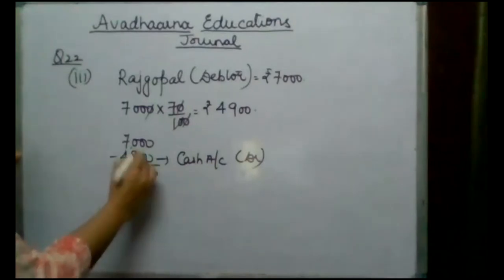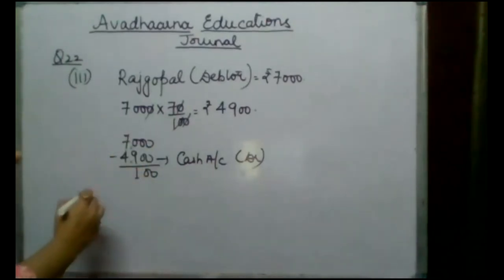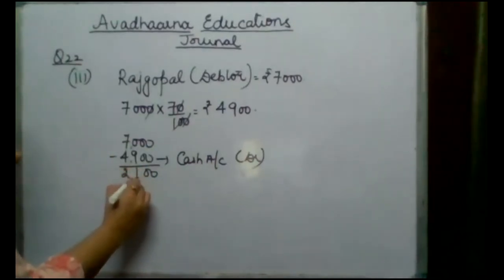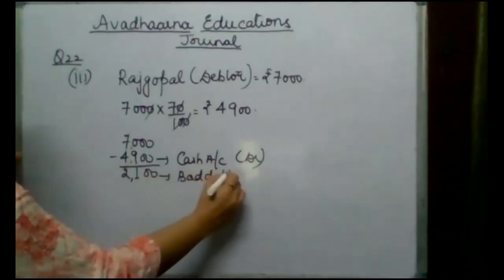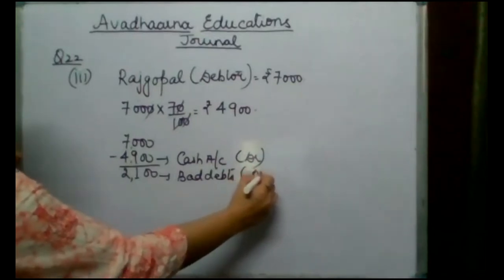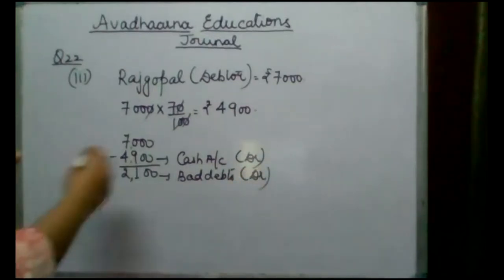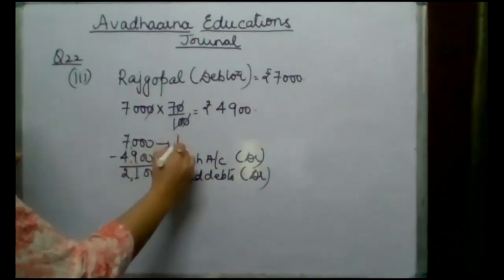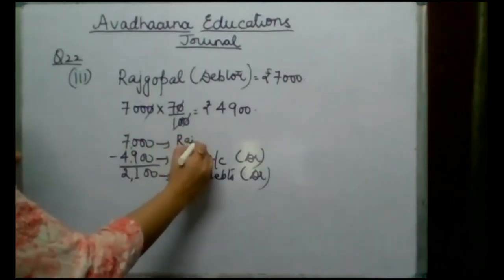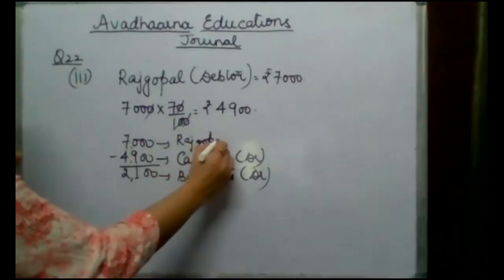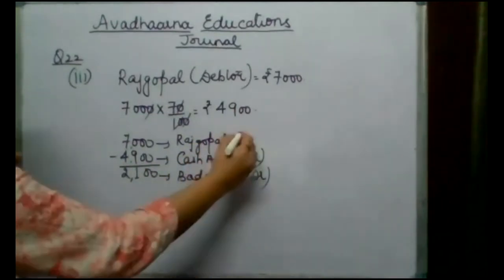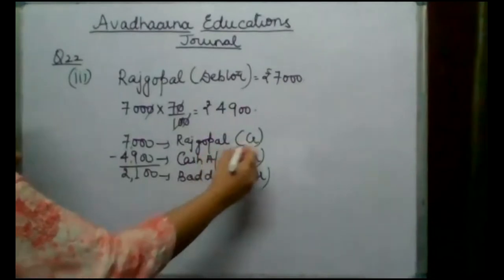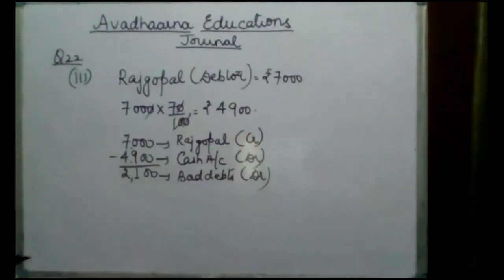And then the balance amount, that is 2,100, will be treated as bad debts in our books of account because this amount has now become irrecoverable. And Rajgopal, our debtor, will be credited by this amount 7,000.